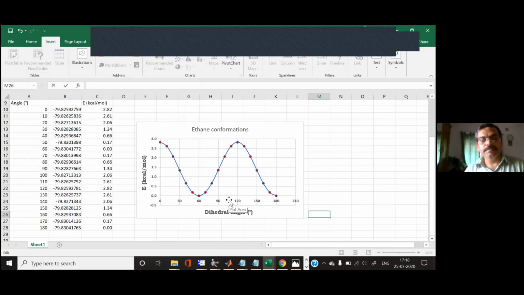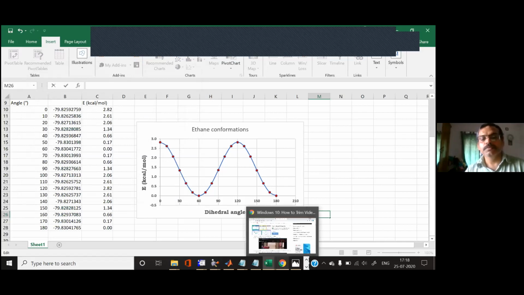Excel is very good to do the calculation. You can try to learn this Excel. It's a very useful program.